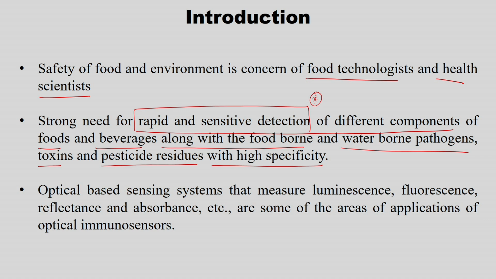So, rapid and sensitive detection of different components in foods and beverages, as well as foodborne and waterborne pathogens, toxins and pesticide residues, with high specificity. That means we are very specific about a particular component. The sensor I am using should not show me the other components present in the food. So, it needs high specificity towards the component measured.